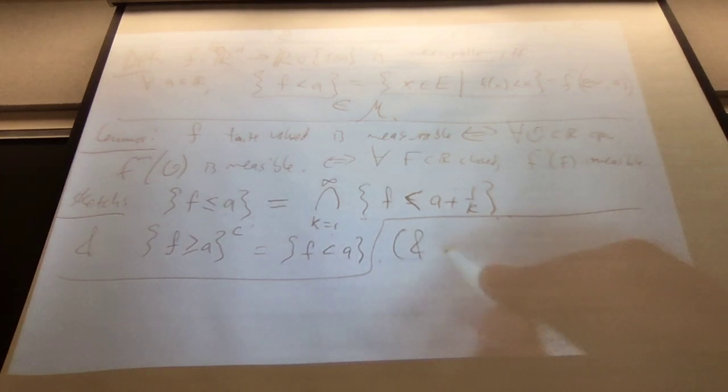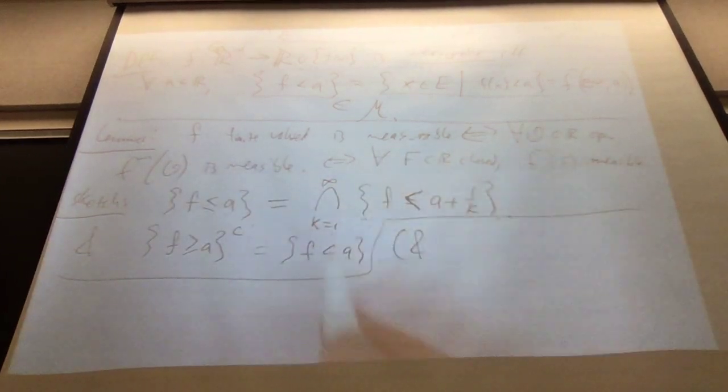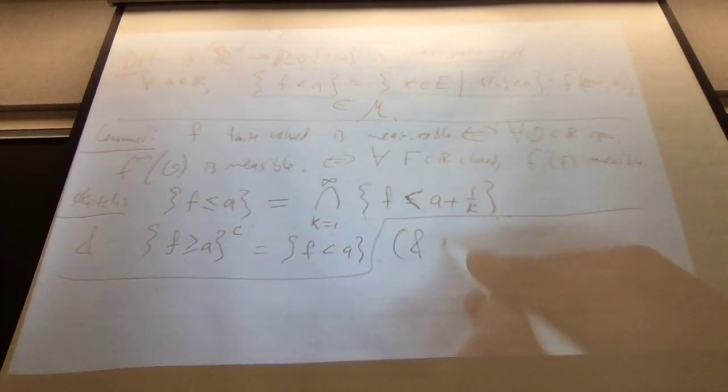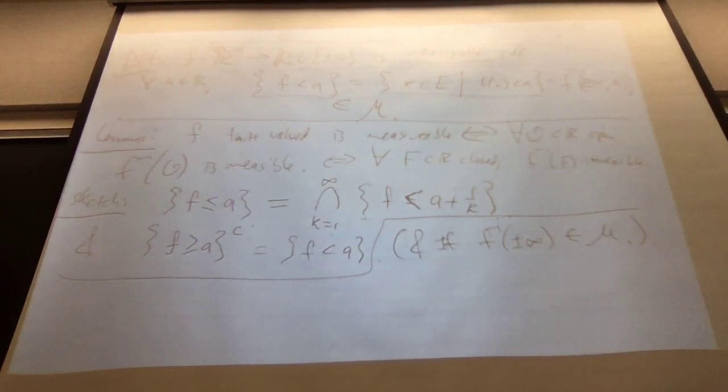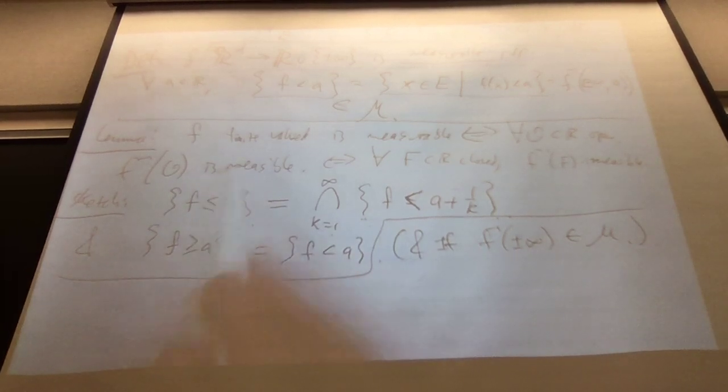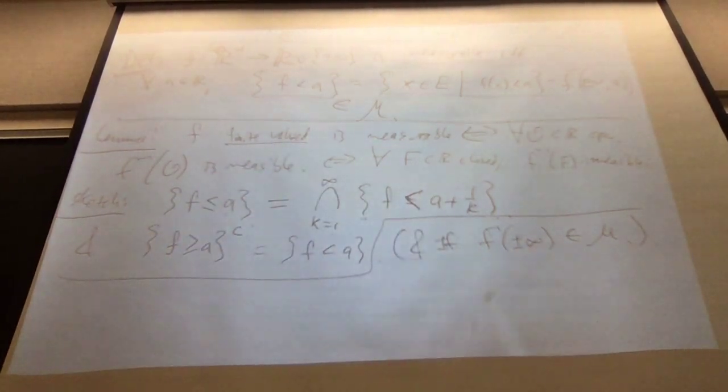I just want to point out what I would need to also assume here is that f inverse of plus or minus infinity individually is measurable. So I could replace finite valued with: its value at those two endpoints is measurable. Then everything is equivalent. Okay.